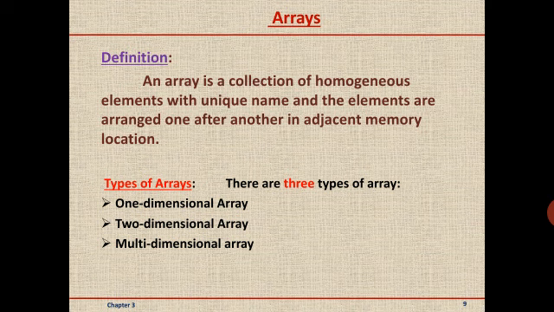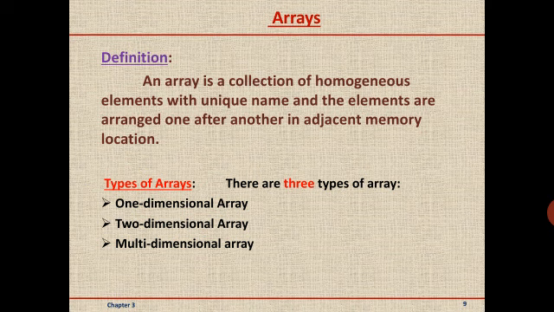So now let us define what is an array. An array is a collection of homogeneous elements with a unique name, and elements are arranged one after another in adjacent memory locations. Here the very important thing is, an array contains homogeneous elements. Homogeneous means all the elements should be of the same data type.